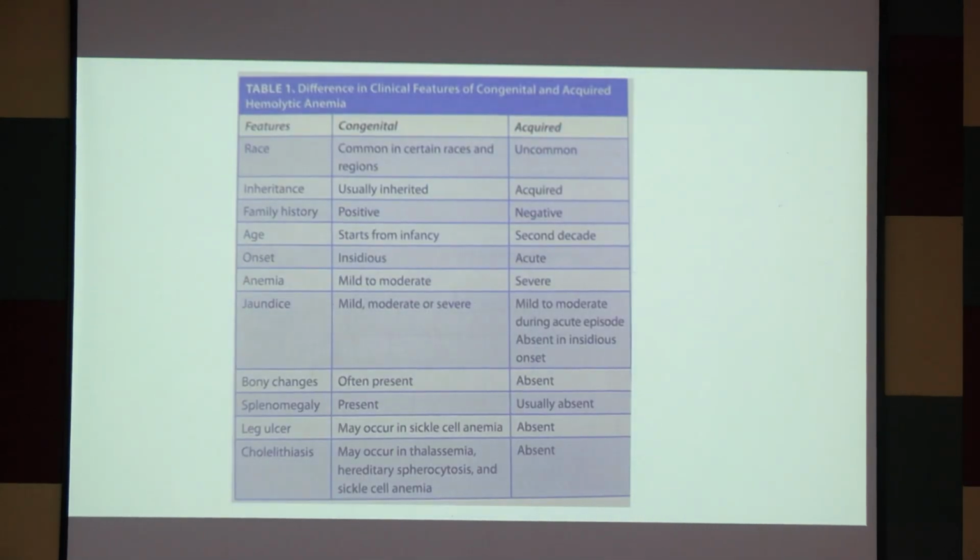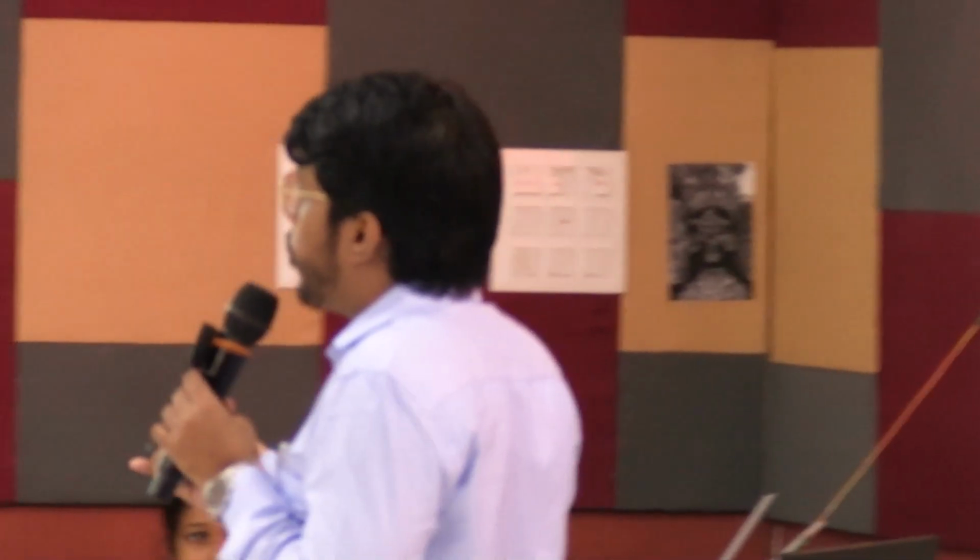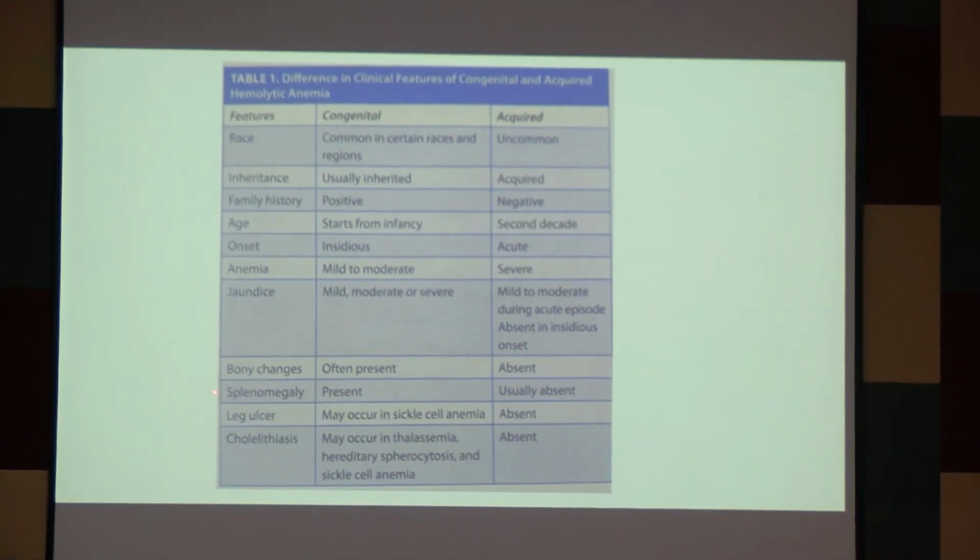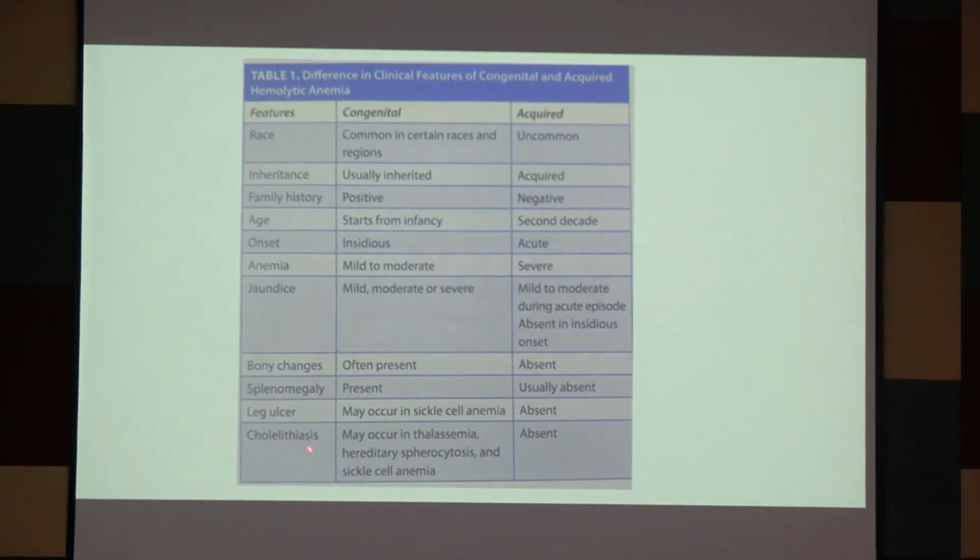Now, there is some difference in clinical features of congenital and acquired hemolytic anemia. That's why it is important to know the cause, whether it is congenital or acquired. Anemia will be there in both congenital and acquired hemolytic anemia, depending on severity, maybe mild, moderate, severe. But the last four features: bony changes, splenomegaly, leg ulcer, cholelithiasis.